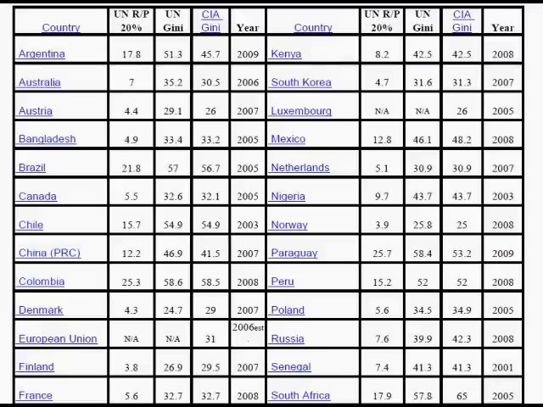If you want a rough and ready calculation of inequality, the first column here, the ratio of income to the richest 20% compared to the poorest 20%, this is a nice, quick calculation that everyone can do. And there are times that this is the number you'll want to go with.